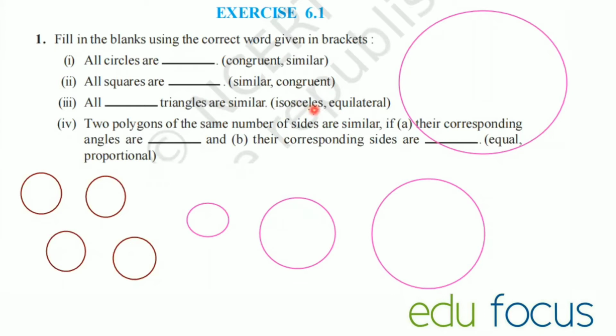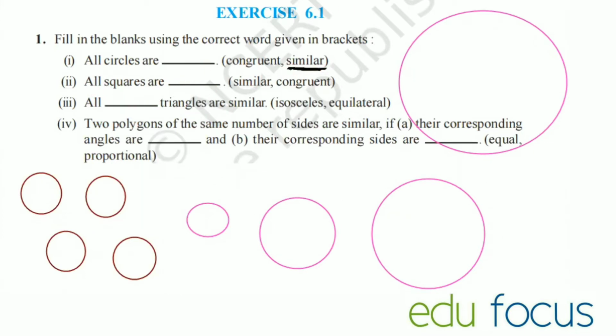When two geometrical figures have the same shape, but sides are proportional, then we call them similar. So all circles are not congruent. So the answer here is similar. This is the answer.